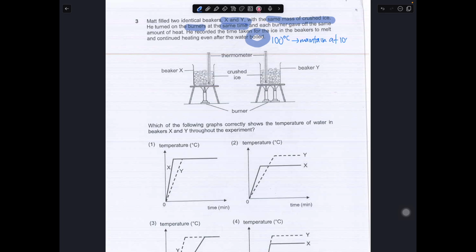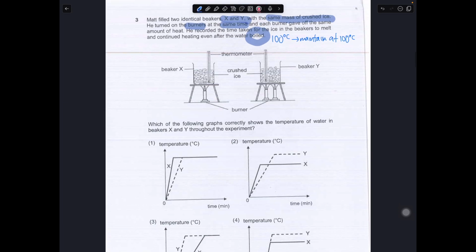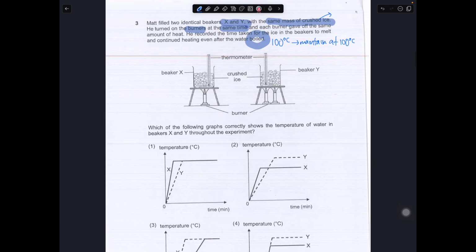at 100 degrees Celsius. So at first we start with ice, so the ice must be at 0 degrees, and this 0 degrees continued for some time until the ice fully melted.